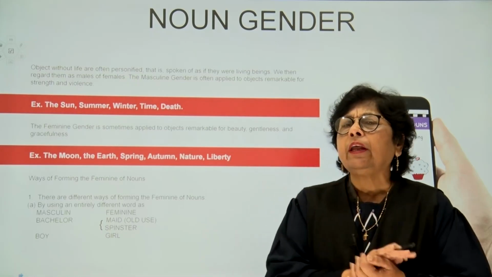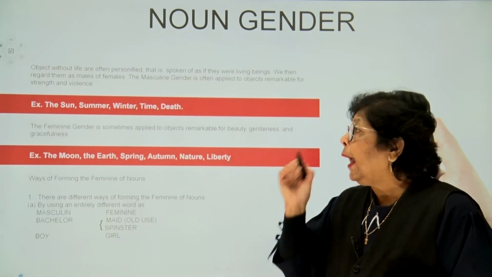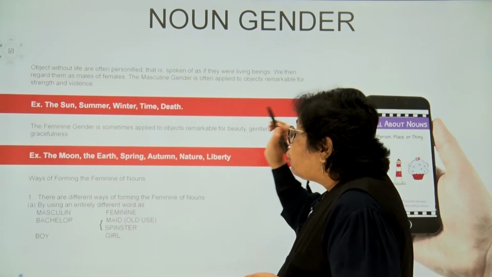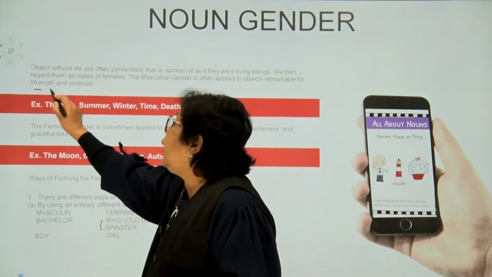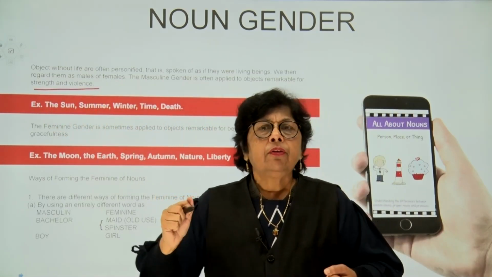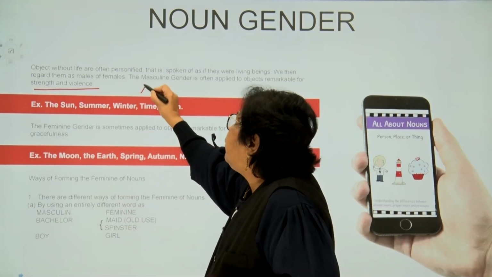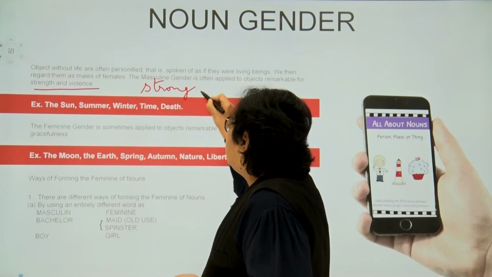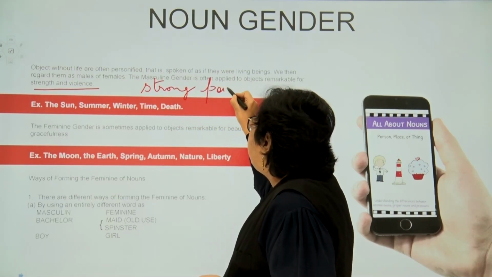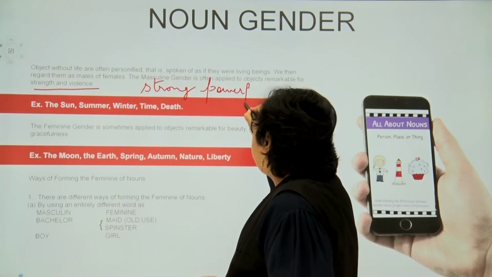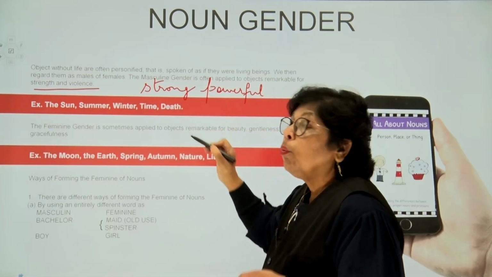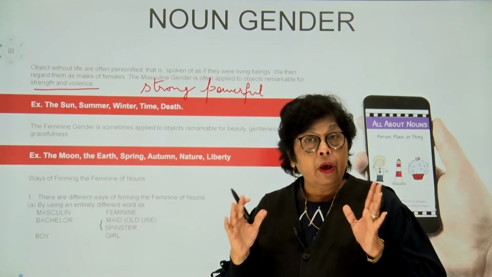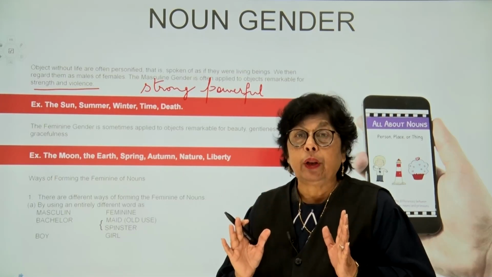Then in that particular sense, children, anything that is showing strength and violence, something that is very, very strong, something that shows itself to be very powerful, we will consider it as masculine, right?